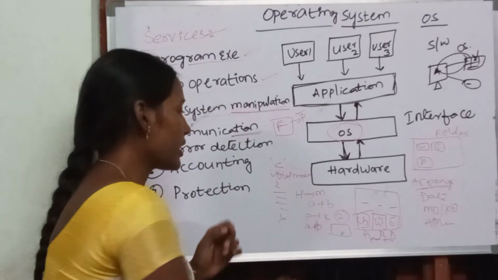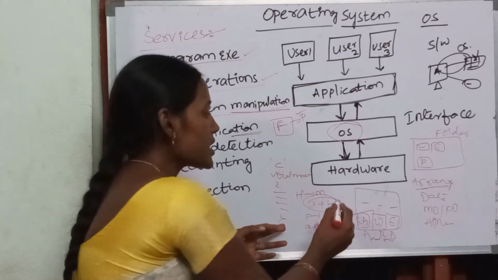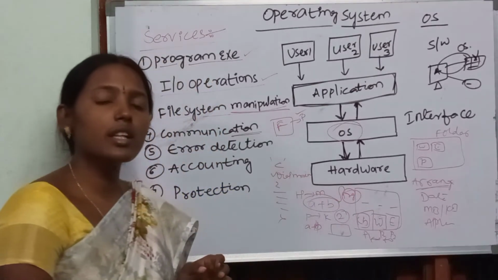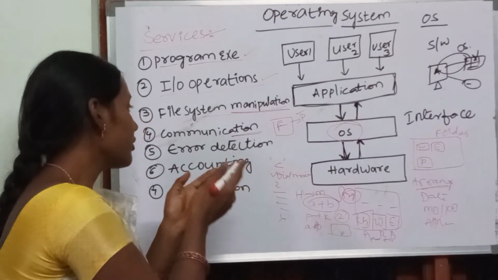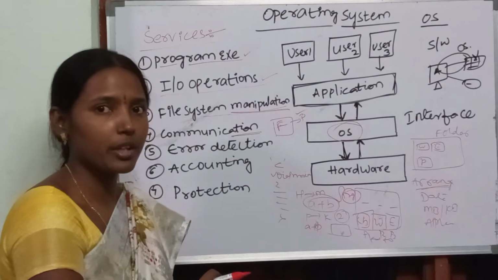Consider a program is there. This program is going to do addition of two numbers. This addition may be used in the next program. That means we are communicating, one program is communicating with the other program.